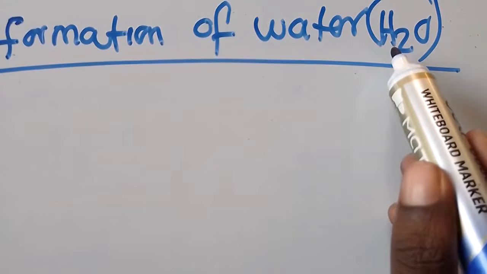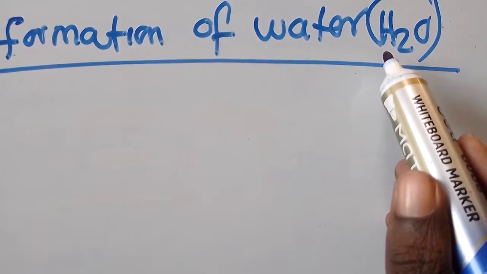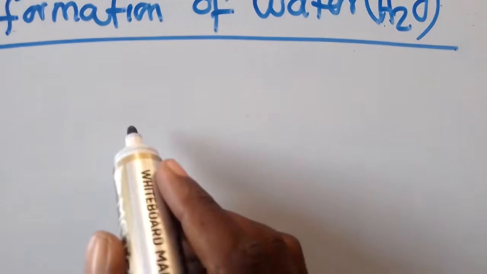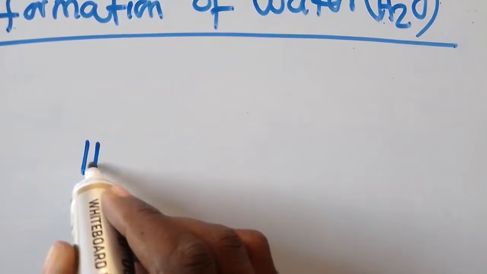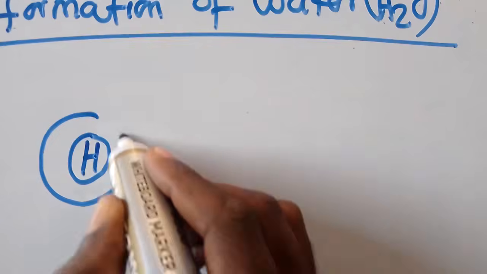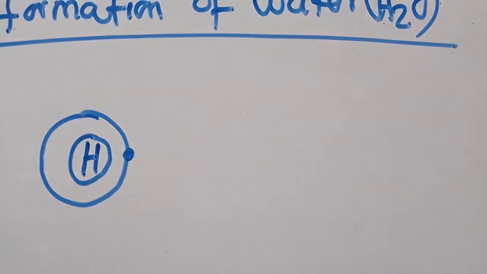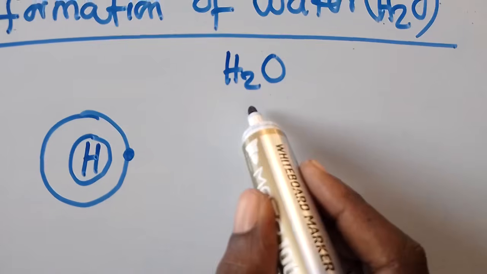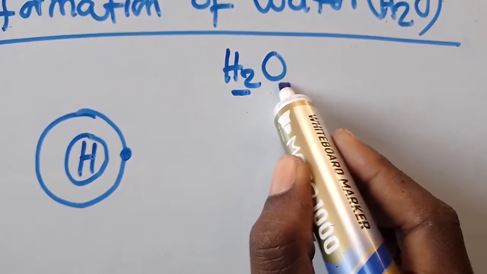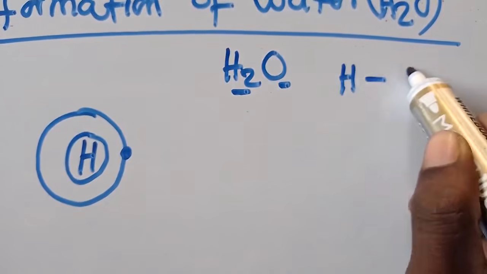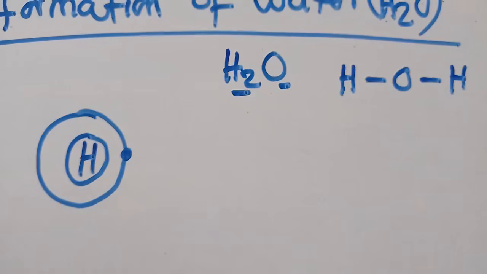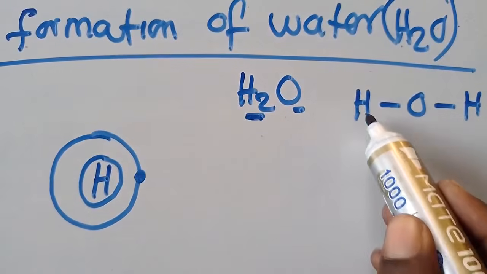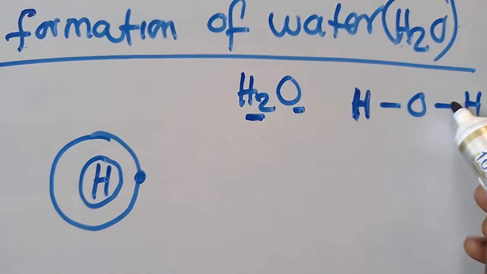You know that water is formed by two elements, hydrogen and oxygen. You know that hydrogen is like this. Hydrogen only has one electron, so like this, one electron. So it is H2O, which means two atoms of hydrogen are surrounding oxygen. It is like this, HOH. This is how we need to get that. So two atoms of hydrogen are surrounding what? Oxygen, here and on this other side.